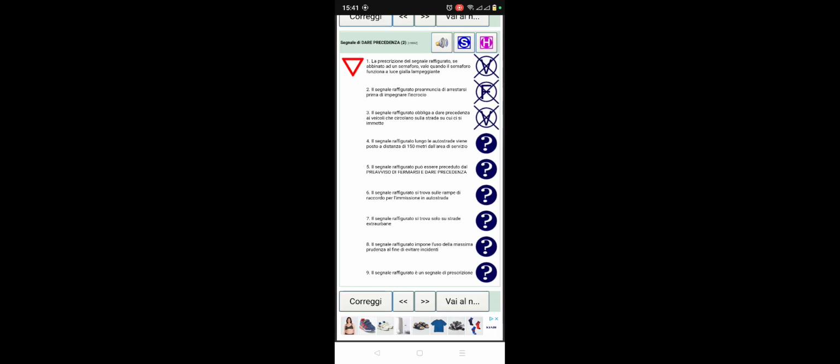Because you are giving the right of way to the vehicles coming from the right and the left, on the road you are about to enter. So this very signal obliges us to give right of way to the vehicles coming from the road we're about to enter, and it's true.